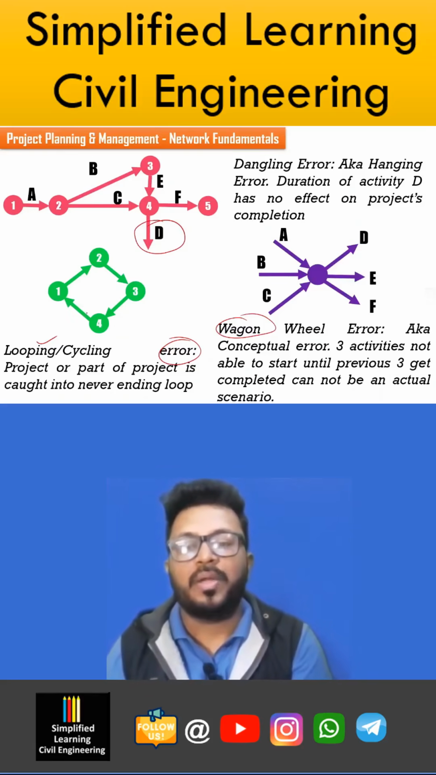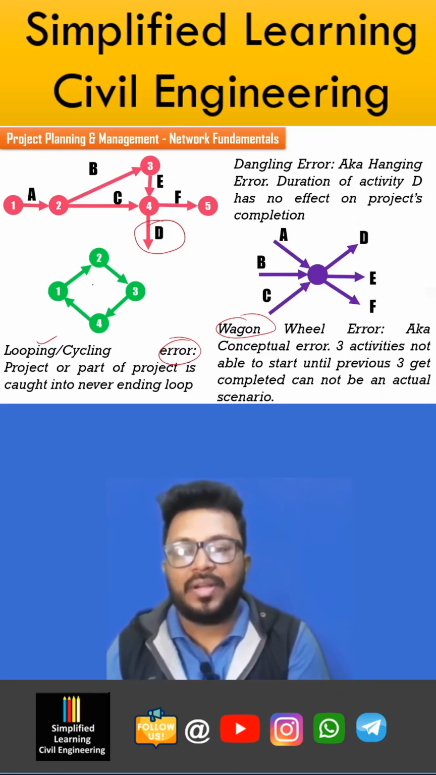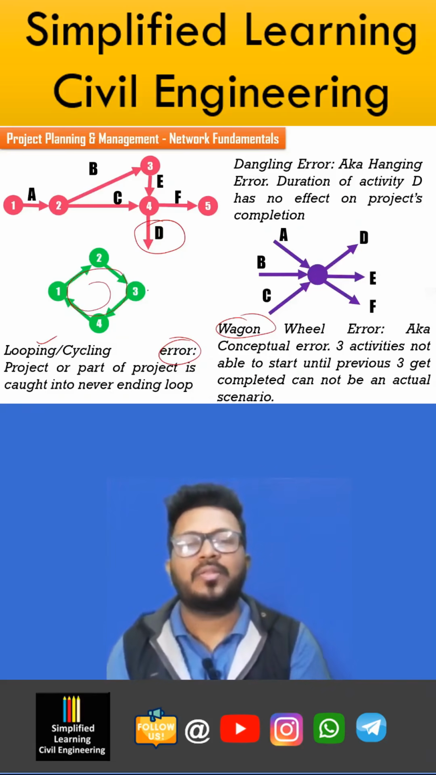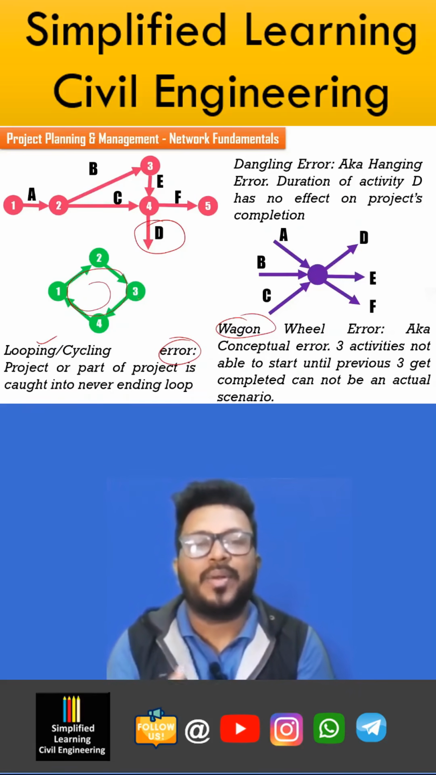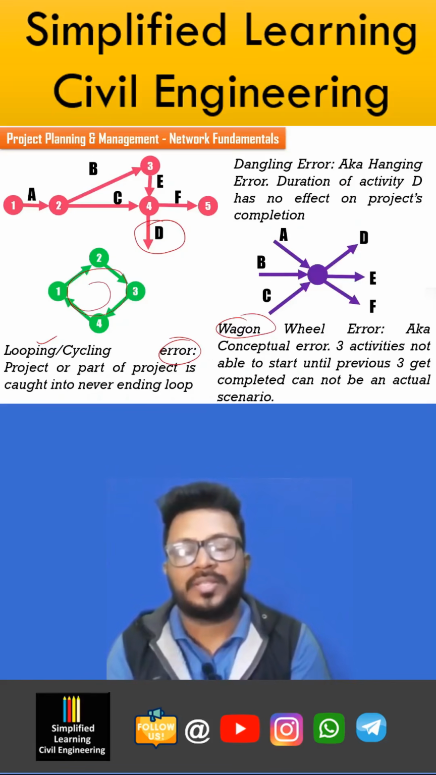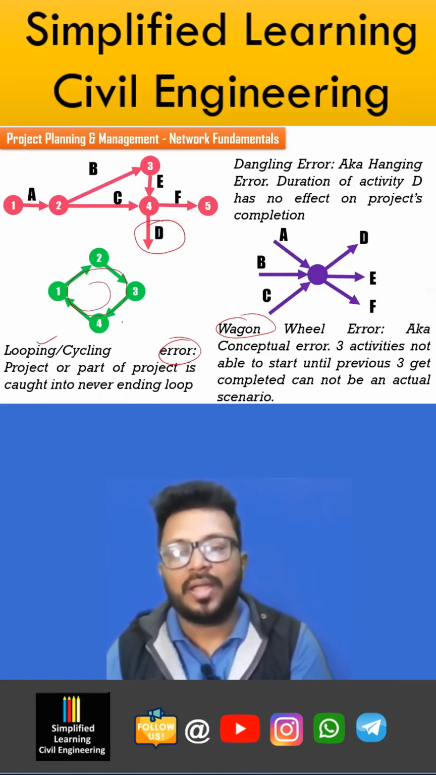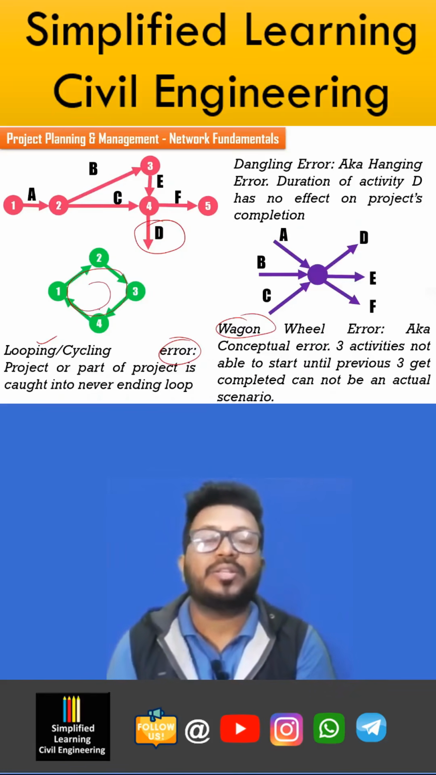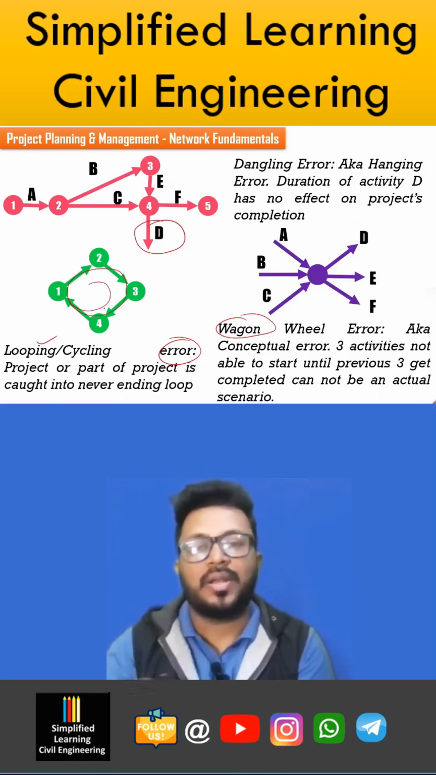Then the other thing, the looping or cycling error. All these activities, all these events, are in a never ending loop. Thereby they are not going to progress. They are not causing any completion or finish of the project, or that phase of the project. That's why they are called a looping or cyclic or cycling error. They are looping like this, a never ending loop.